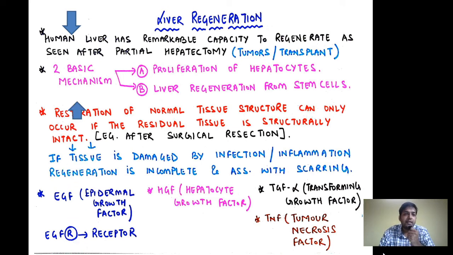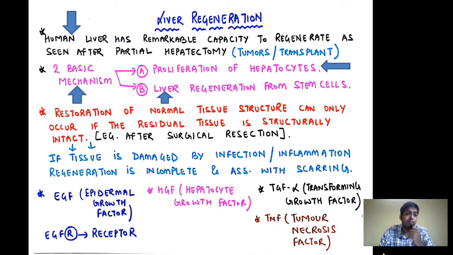Now, there are two basic mechanisms of regeneration as we have already seen. Number one is by proliferation of hepatocytes, and this proliferation will occur how? One hepatocyte is going to undergo mitosis and give rise to two hepatocytes. So this is called mitosis. By the basic process of mitosis they can proliferate. The second process is liver regeneration by differentiation of the stem cells. The tissue stem cells are going to mature or differentiate to give rise to a hepatocyte. So these are the two basic mechanisms.